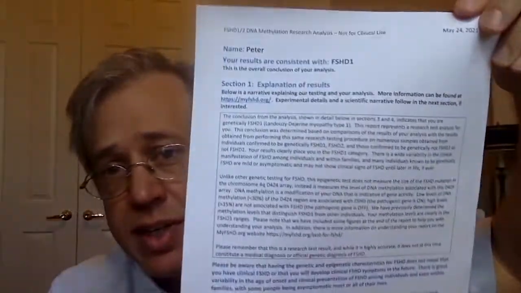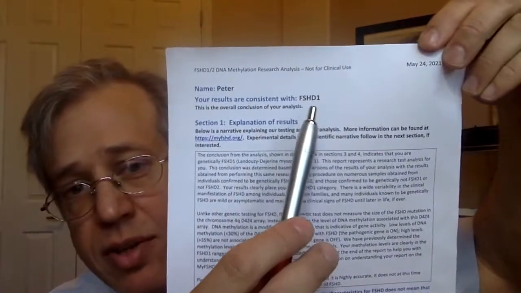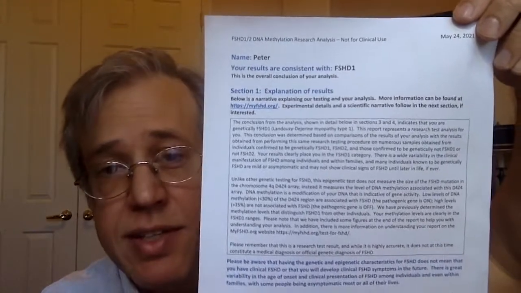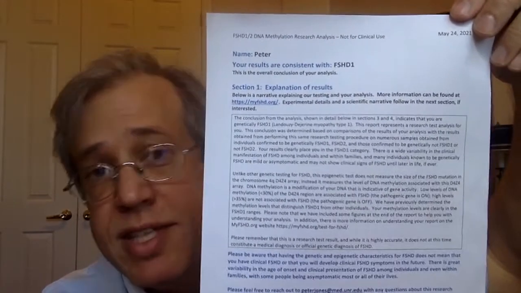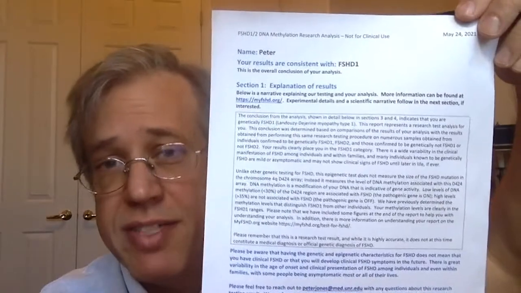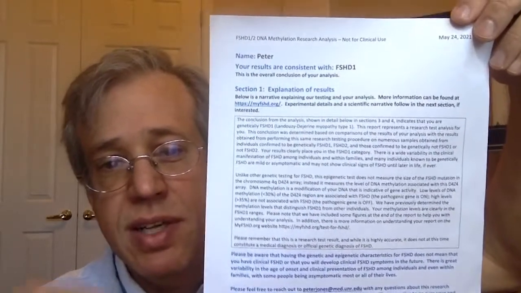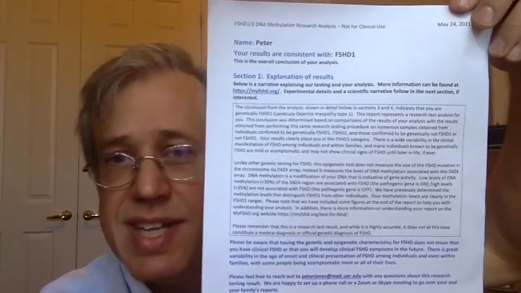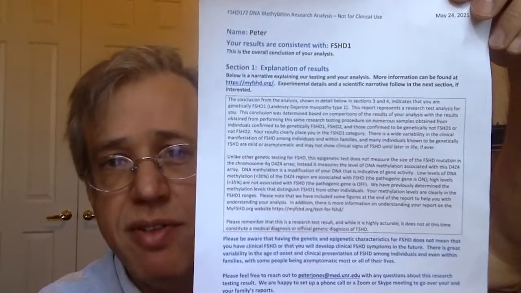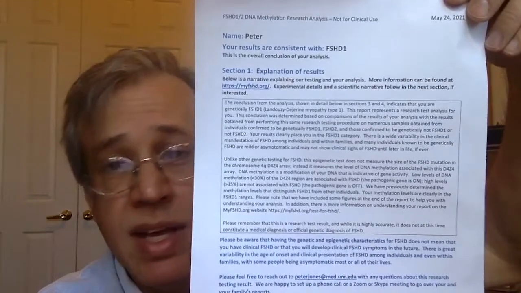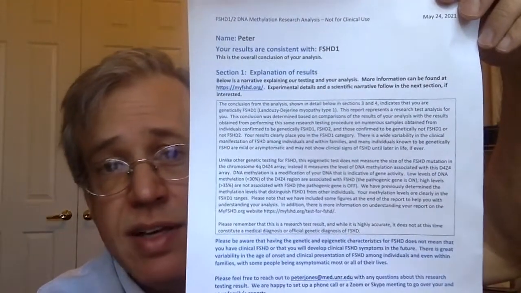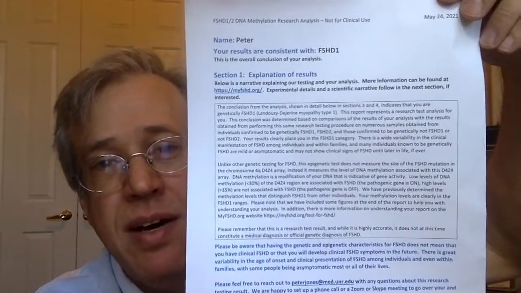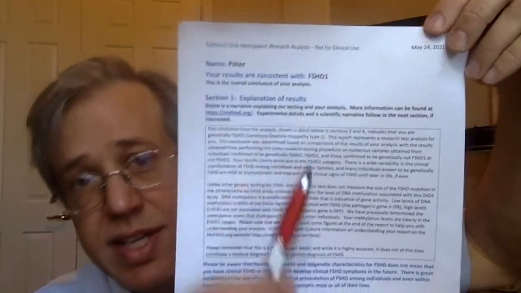Okay, so briefly going through this, we have your name and then the summary of our results, in this case FSHD1. It'll say either FSHD1, FSHD2, FSHD Mosaic, healthy, or not FSHD, and we'll explain how we get to those results. This first section is just a layperson summary that goes through the testing and a brief high-level overview of how we got to that result. And if this is all you need to know, that's fine. If you're not interested anymore, this is just a plus or minus, black and white. This is the result of our testing.